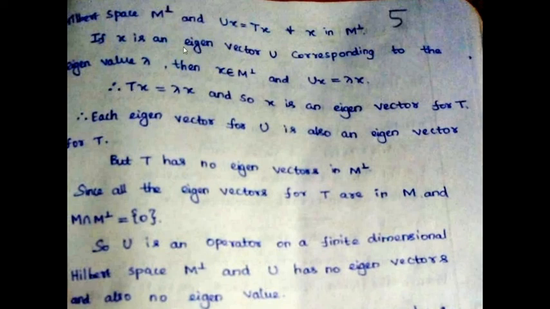Now you can see that x is an eigenvector for U, and just now you found out that x is an eigenvector of T. So you can write that an eigenvector for U is also an eigenvector for T. So T has no eigenvector in M complement. So you can write that M intersection M complement is equal to 0, since eigenvectors of T are in M and it has no eigenvector in M complement.